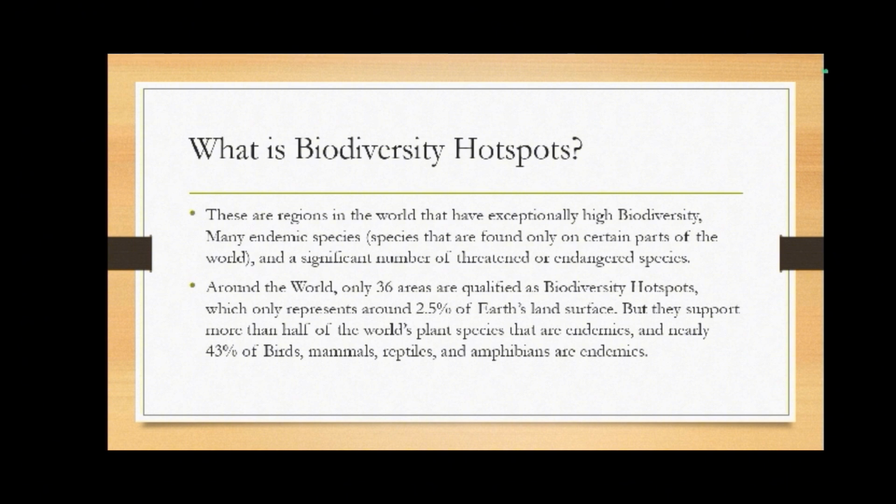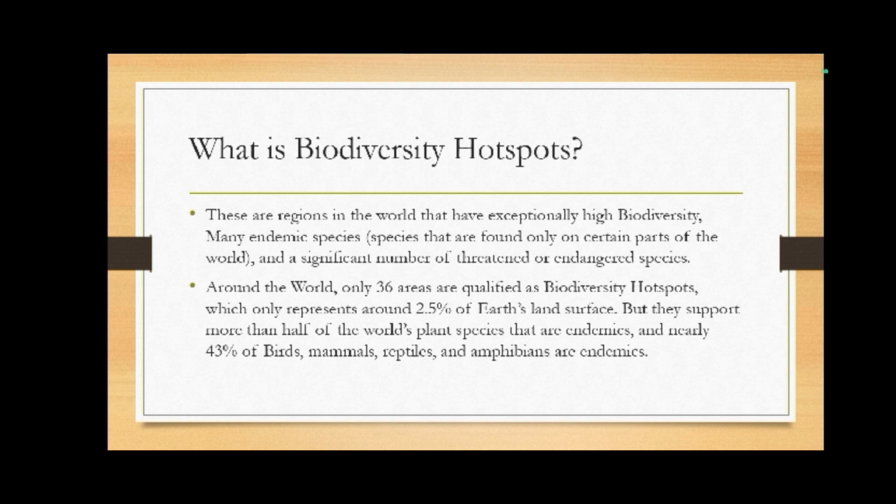So, what are biodiversity hotspots? These are regions in the world that have exceptionally high biodiversity, many endemic species that are only found in certain parts of the world, and a significant number of threatened or endangered species.